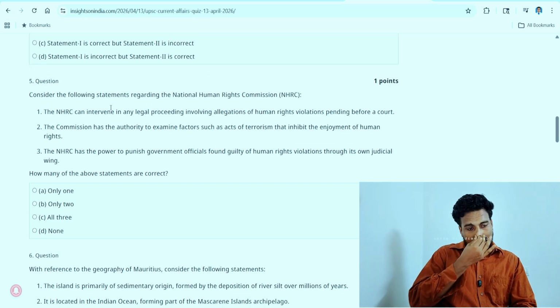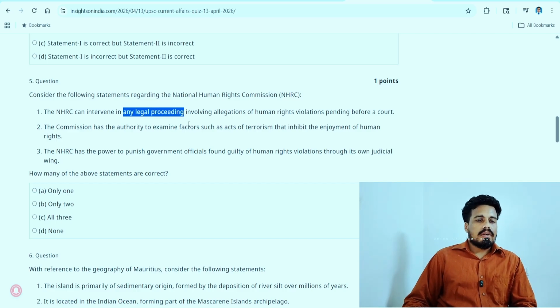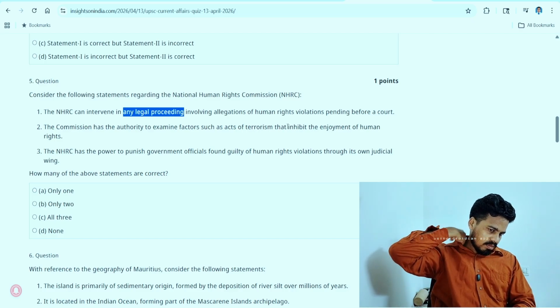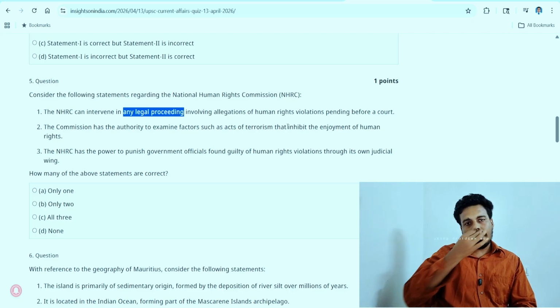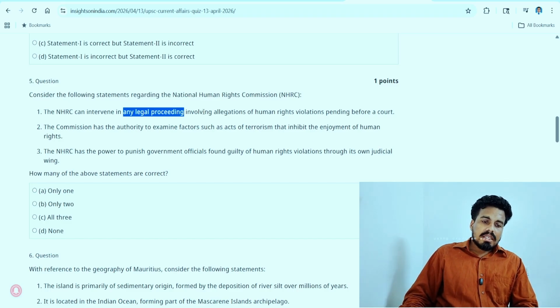So the first one, NHRC can intervene in any legal proceeding. This is the only doubt here. Any legal proceeding involving allegations of human rights violations pending before a court. See, any legal proceeding is mentioned, it is an extreme statement, but it involves allegations of human rights violation.